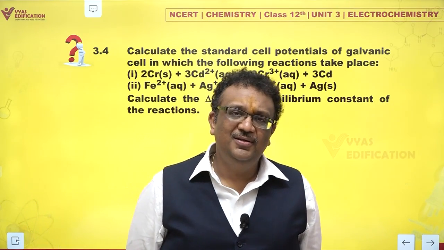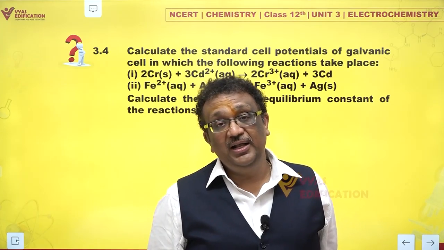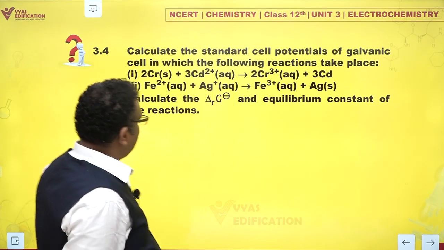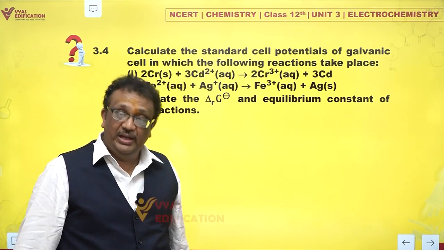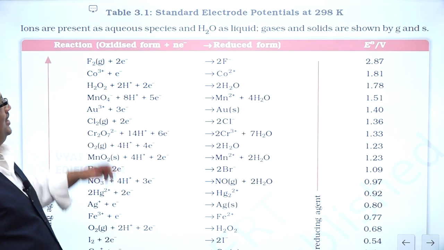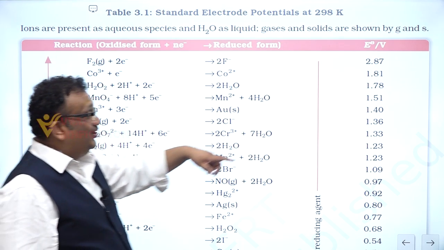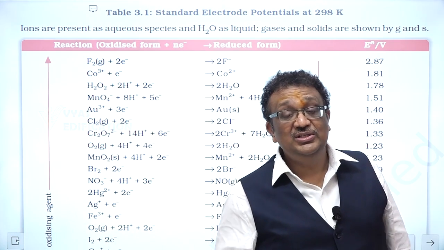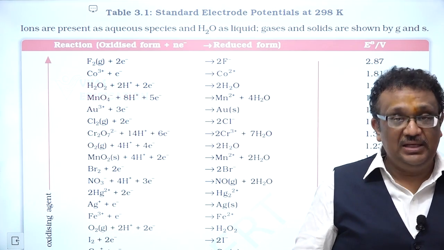How do we do this? Well, actually we would need some data. There's no data given except for the reactions. But actually if you look in NCERT, there is a table. And if you look at this table, a lot of E naught values are given for the half reactions, and this is the table you would need to consult.